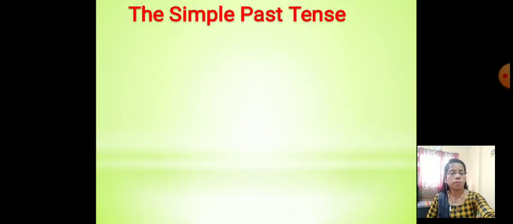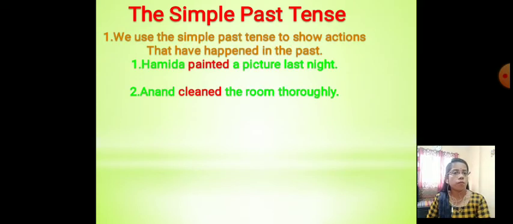Next one, the simple past tense. We use the simple past tense to show actions that have happened in the past. The action already happened in the past. First one, Hamida painted a picture last night.